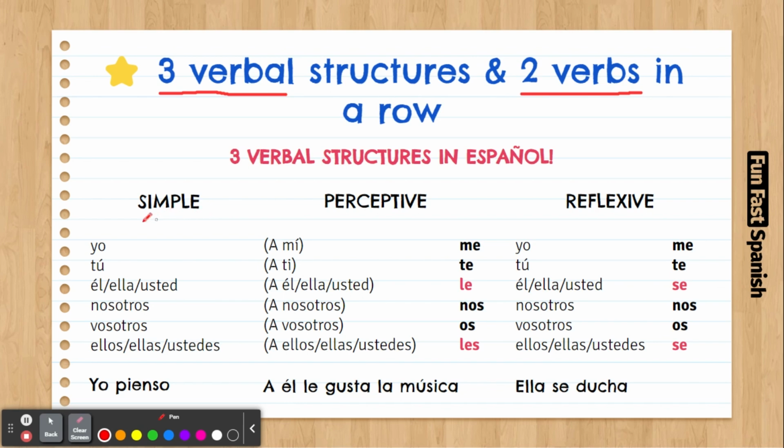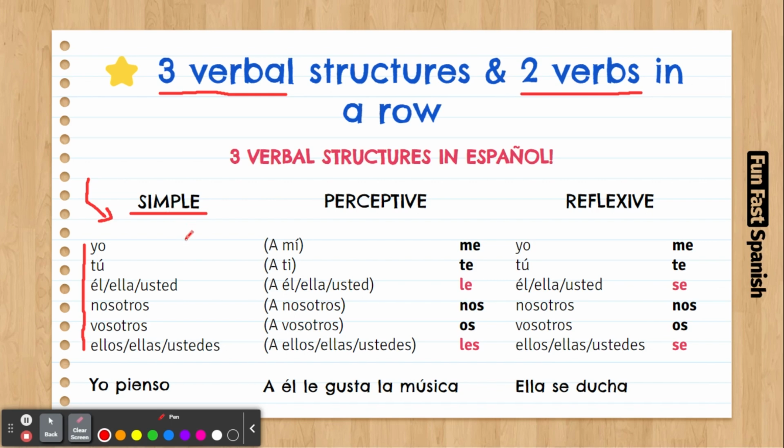So, simple structure. Simple structure is when you use the personal pronouns the way they're shown here, and also the verb is conjugated for every single personal pronoun. This structure, simple structure, is the only one that exists in English. For example, the verb to eat: I eat, you eat, she eats, they eat, and so on.